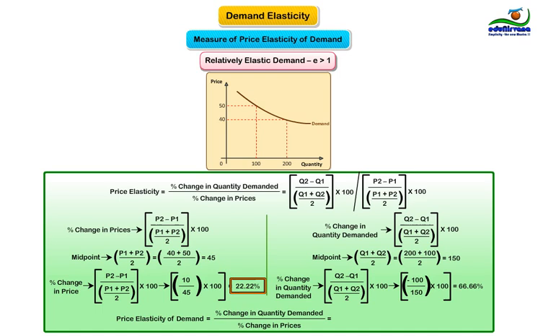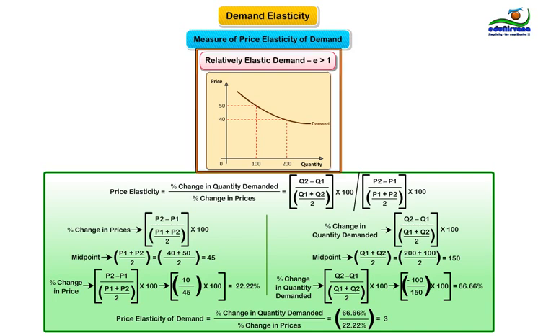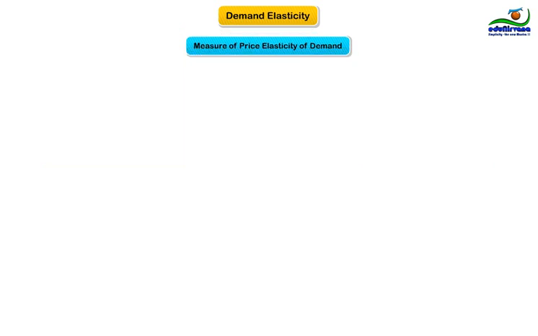As we can see, for 22.22% change in prices, there is 66.66% change in the quantity demanded. That is, E is equal to 66.66 divided by 22.22, which results in 3. So, E is greater than 1. This kind of elasticity pattern in demand is called relatively more elastic demand.